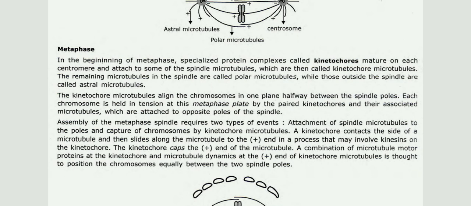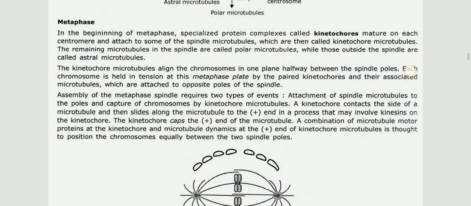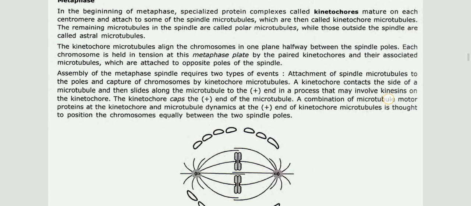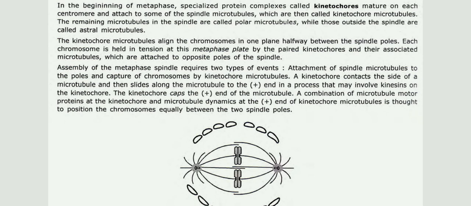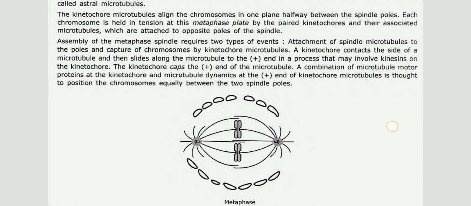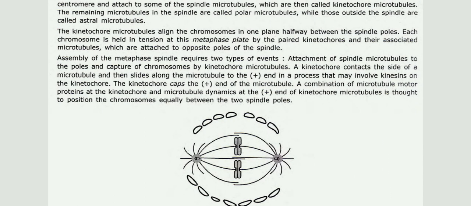In the beginning of metaphase, specialized protein complexes called kinetochores mature on each centromere and attach to some of the spindle microtubules, which are then called kinetochore microtubules. The remaining microtubules in the spindle are called polar microtubules, while those outside the spindle are called astral microtubules. The kinetochore microtubules align the chromosomes in one plane halfway between the spindle poles. Each centromere is held in tension at this metaphase plate by the paired kinetochores and their associated microtubules, which are attached to opposite poles of the spindle.